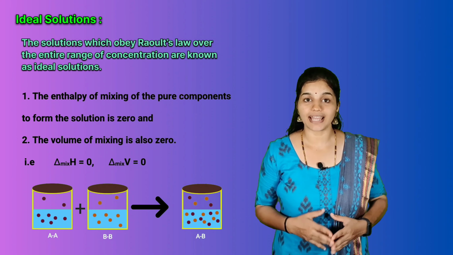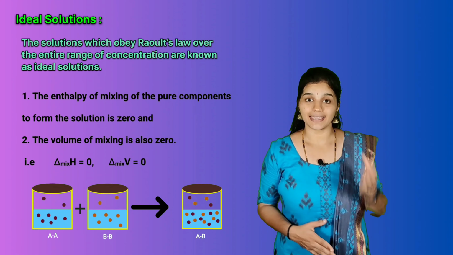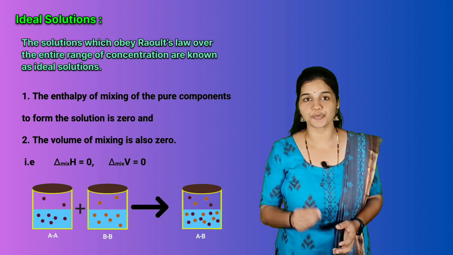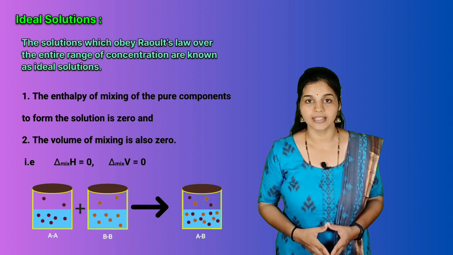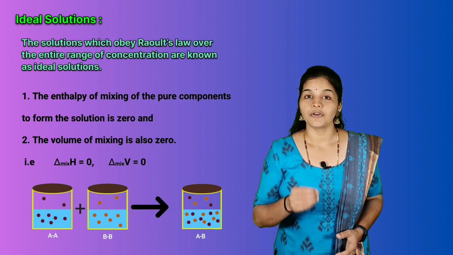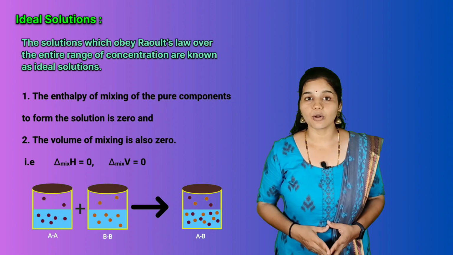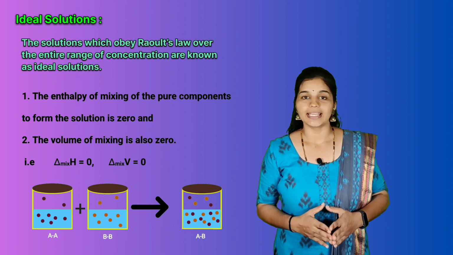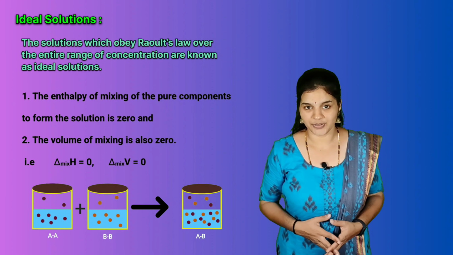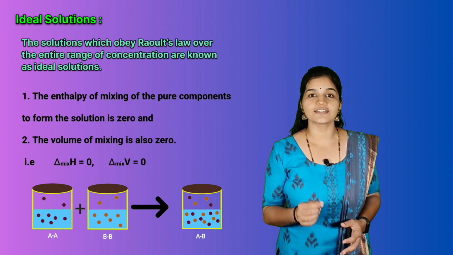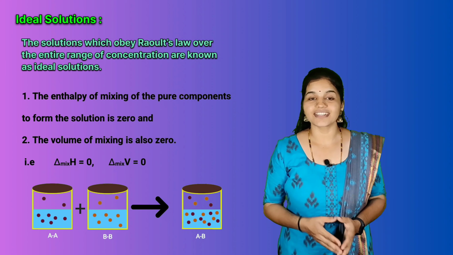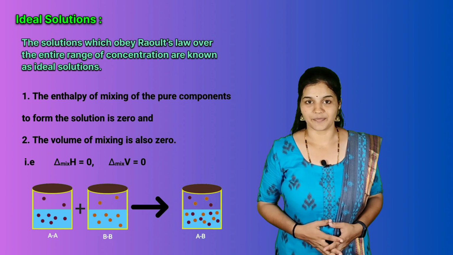If the intermolecular attractive forces between A-A and B-B are nearly equal to those between A-B type interactions, this leads to the formation of an ideal solution. For example, if I speak of an ideal student, he or she should be obedient, punctual and honest, should always be focused on studies, should be completing all the work in time, and so on.